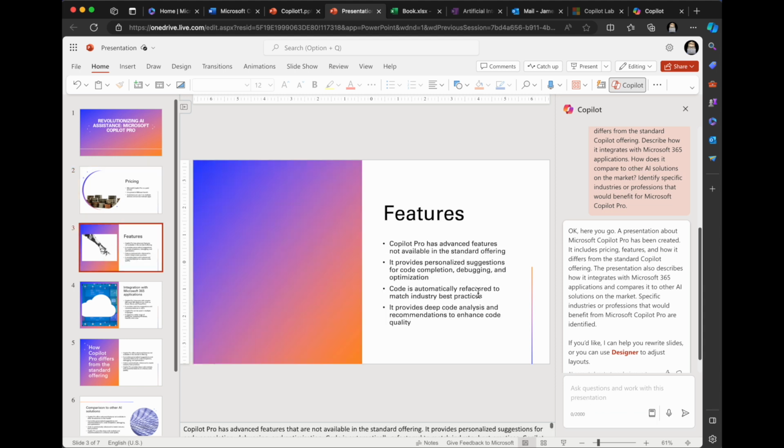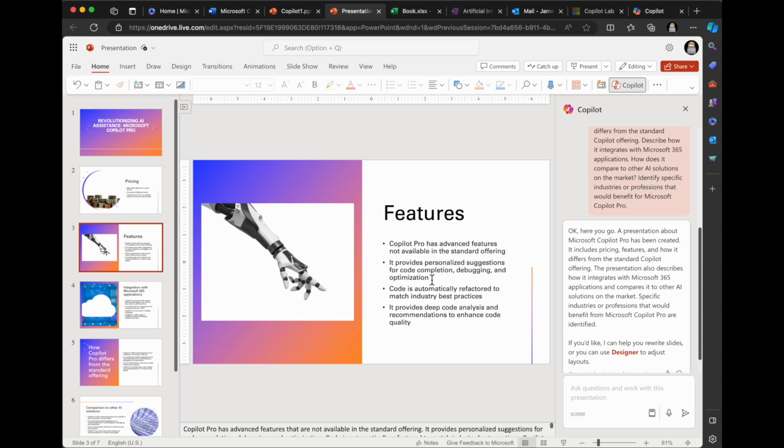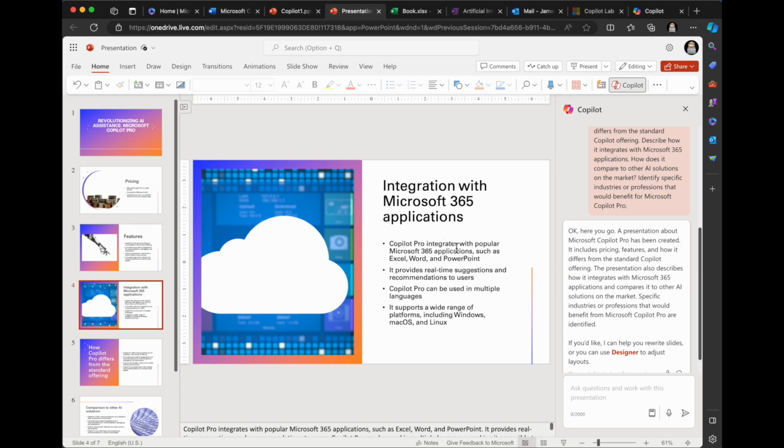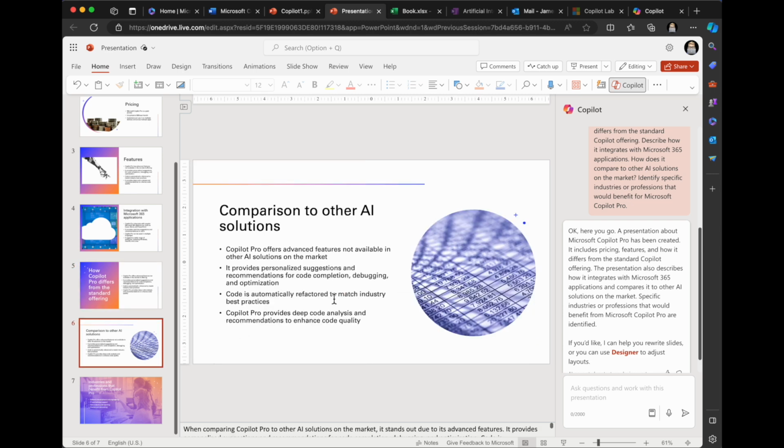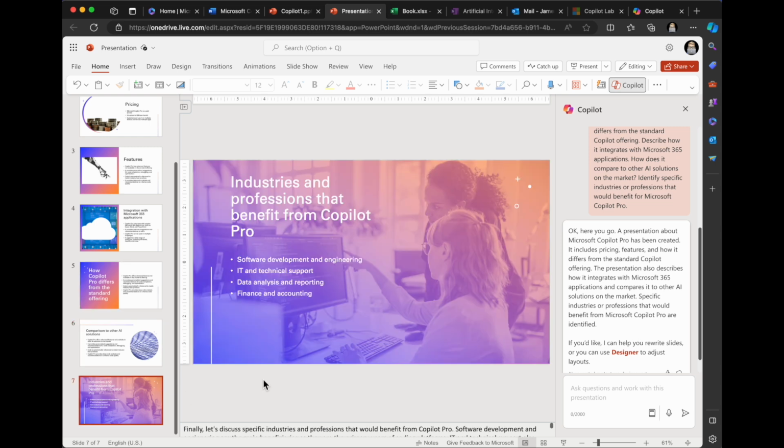So anyway, looking at features, it's still interesting. It's really focused on the code. It integrates with Microsoft 365 applications, Word, Excel, PowerPoint, OneNote as well on the desktop, and it supports more platforms. So how does it differ from the standard offering? Okay, this is just a comparison to other AI solutions. Once again, it's not really giving me much there.